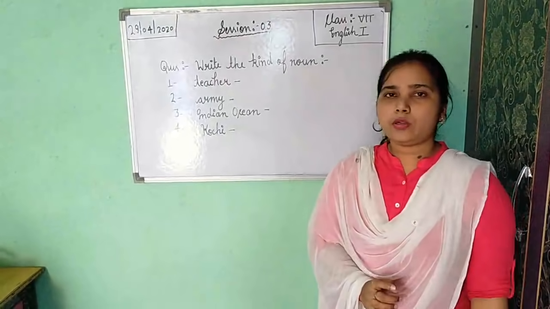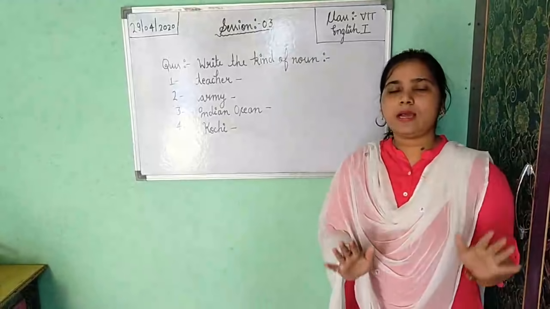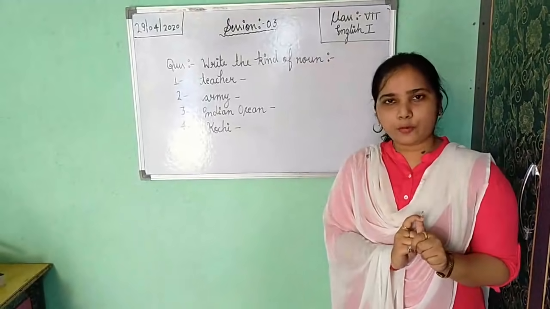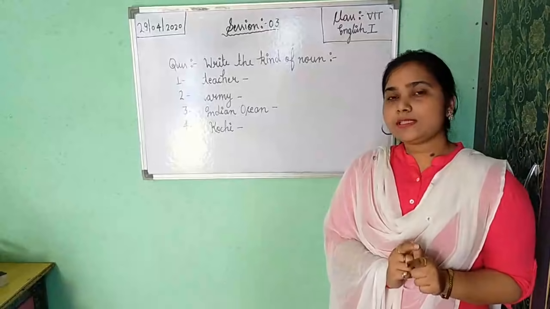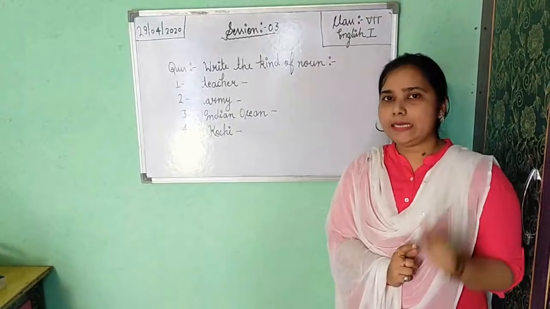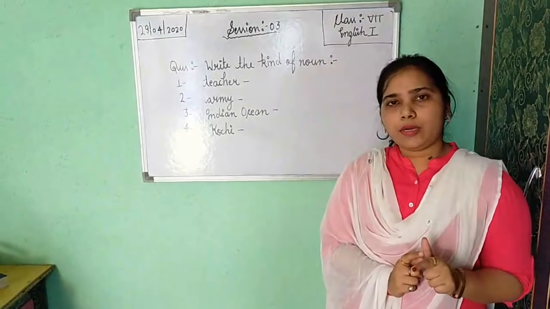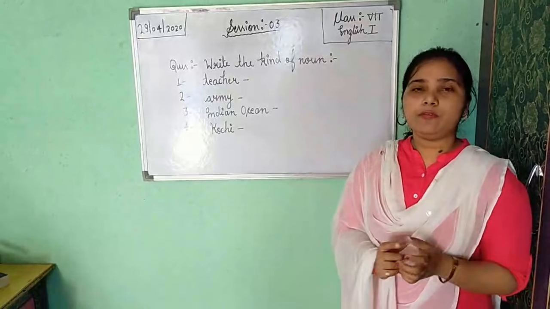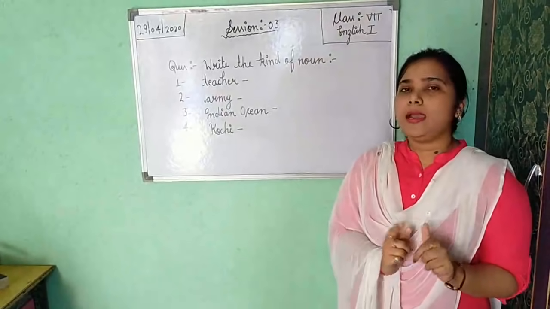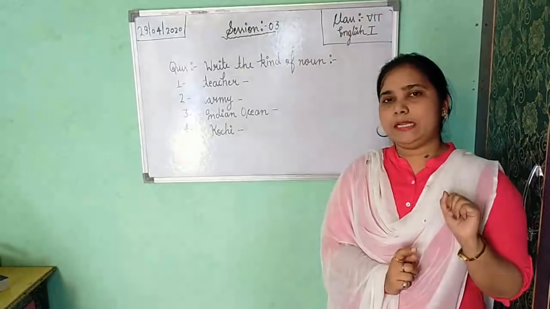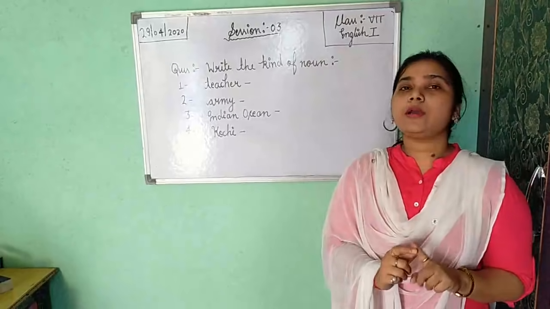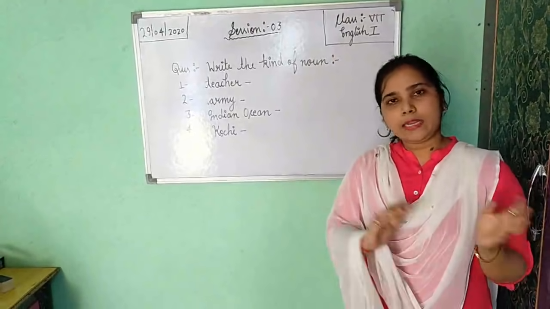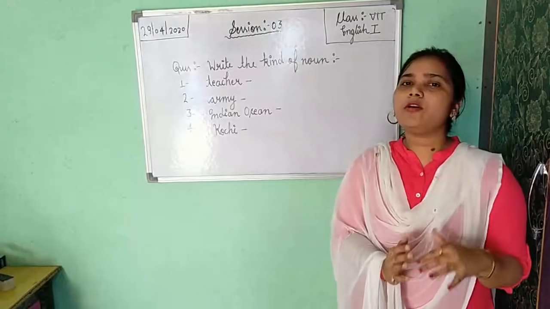After that I told you there are 7 kinds of noun in total. The first one is proper noun. Proper noun always starts with an initial capital letter. A proper noun is a particular or individual name, and it always begins with a capital letter. Now the second one is your common noun. In common noun you can use the name in a general way. It is just the opposite of proper noun.